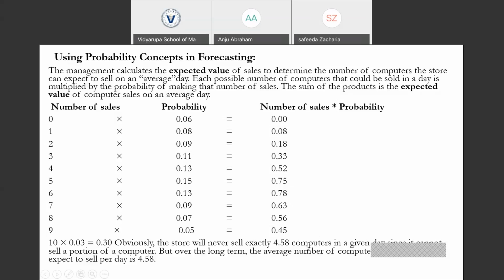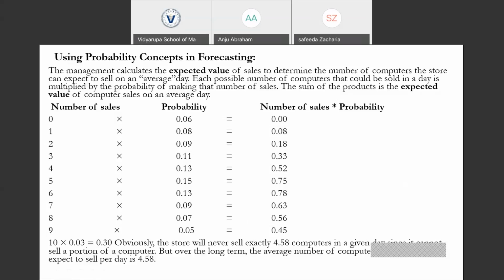So what we infer from this calculation is that on an average day, it is expected to sell 4.58 computers, or we could say 5 computers. It's not possible to sell 4.58 computers, so we could round off 4.58 to 5. On an average day, we are able to sell 5 computers using this expected value.